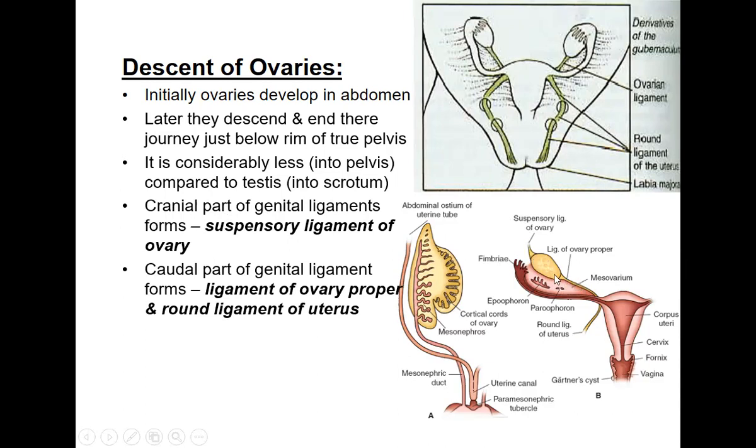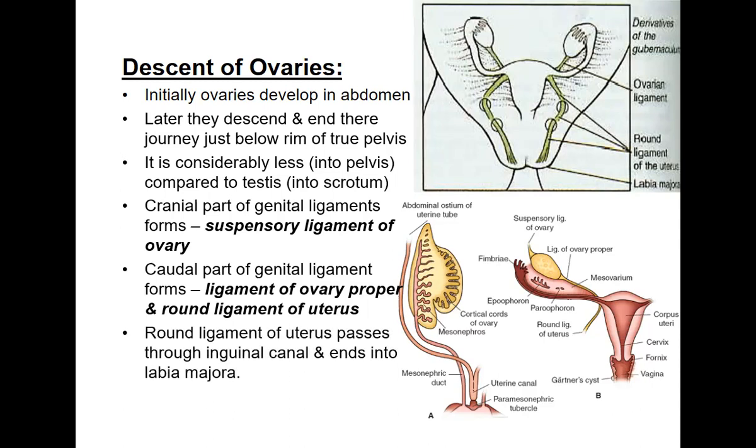The head part of the ovary will be the suspensory ligament of ovary, and below, near the tail of the ovary, there will be the ligament of the ovary proper, which is also called the round ligament of the uterus. So this is a very important structure, which is nothing but the suspensory ligament of the ovary, as well as the round ligament of the uterus. Okay, the round ligament of uterus passes through the inguinal canal and ends in the labia majora.